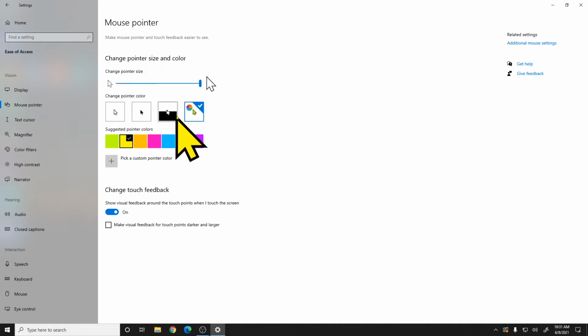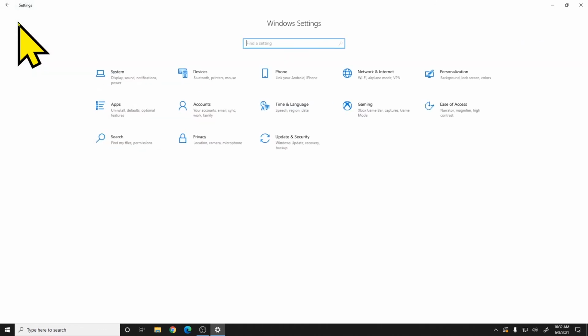And you can also use these options right here to change the color of the pointer. And for all of my videos, I make it large and yellow, so it's easy for you to see and follow during the video. So let's go back to the home section.